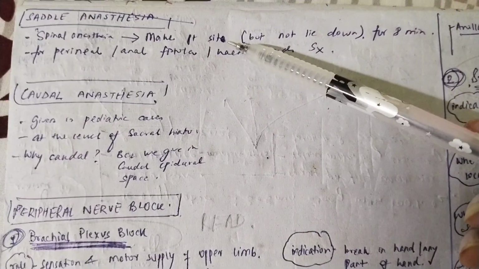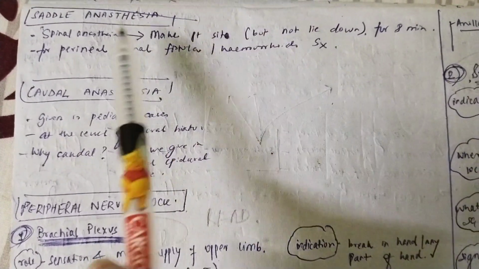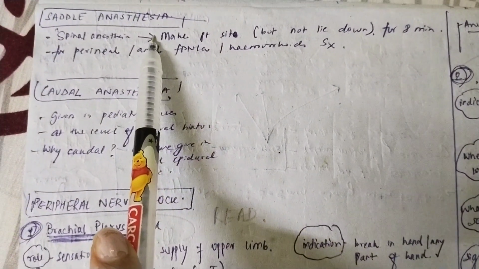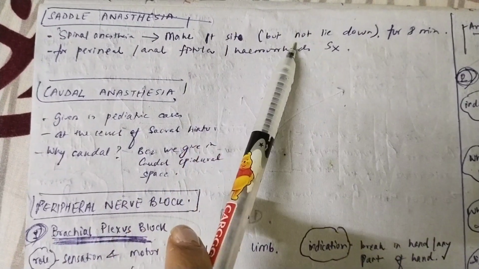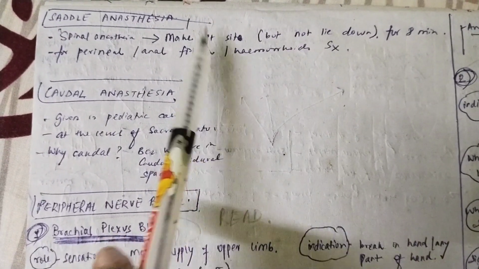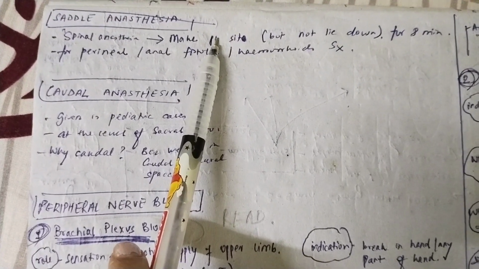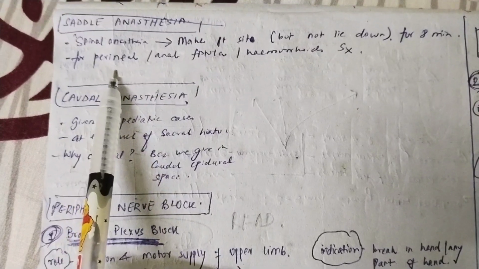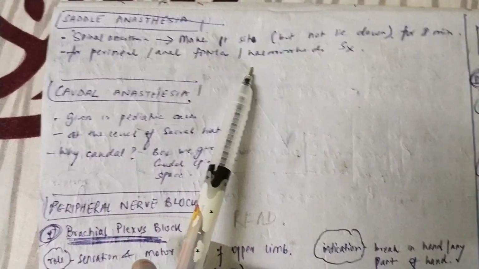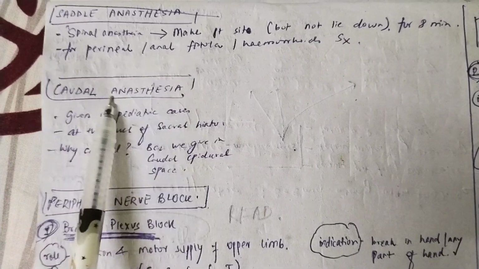Now, we will discuss two more types of anesthesia, that is saddle anesthesia and caudal anesthesia. In case of saddle anesthesia, the procedure is just like spinal anesthesia. That is, we will make the person sit. Do not make the person lie down. The person is made to sit for 8 minutes because we want to introduce the anesthetic material into the saddle part. And this is used in those surgeries which are related to anal fistula and hemorrhoids. What about caudal anesthesia? And why is it called so?